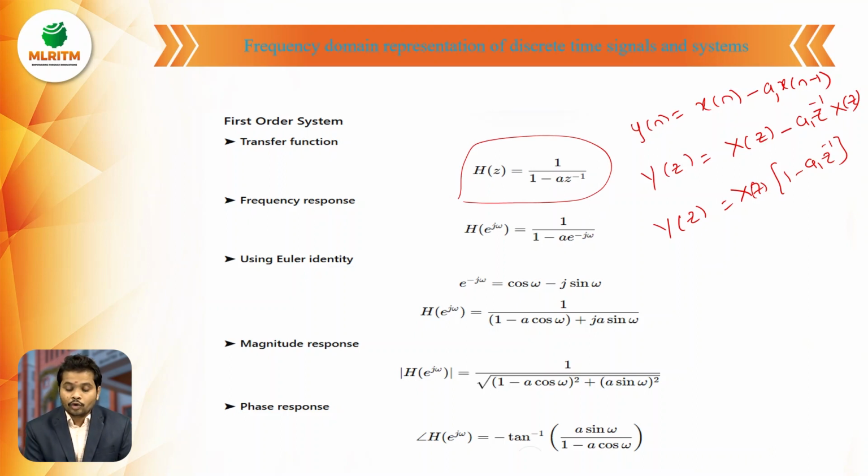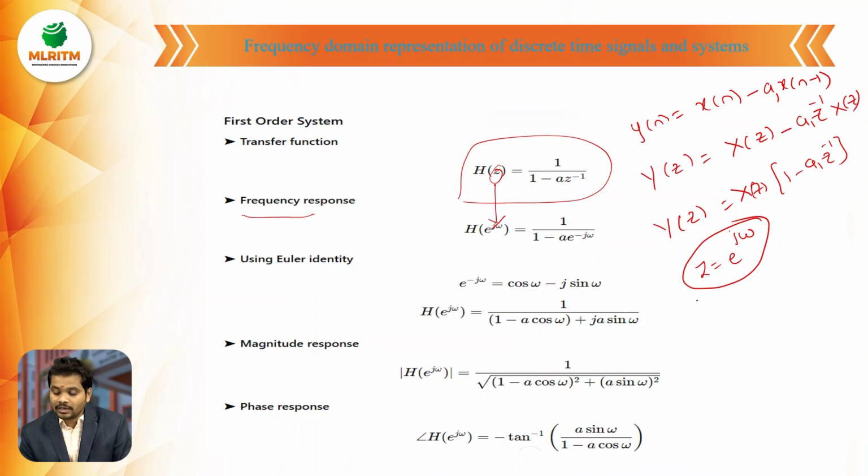For obtaining the frequency response of any system, we have to consider z equals e power j omega. We have to substitute z equals e power j omega. So if you see here, in the place of z, I am substituting e power j omega. Then H of e power j omega equals 1 by 1 minus a into z power minus 1, and since z is e power j omega, multiplying j omega with minus 1, it is e power minus j omega.